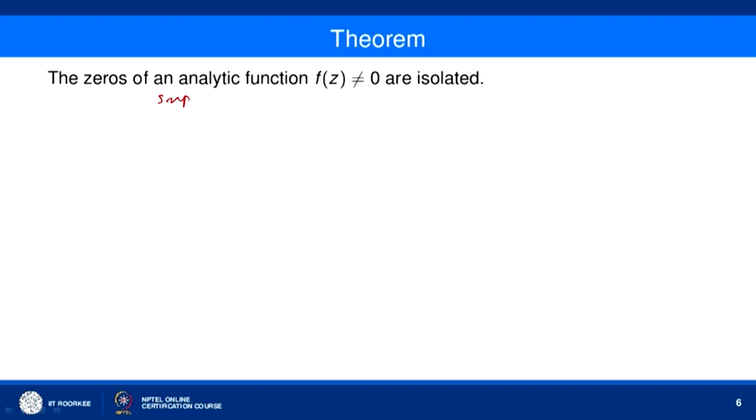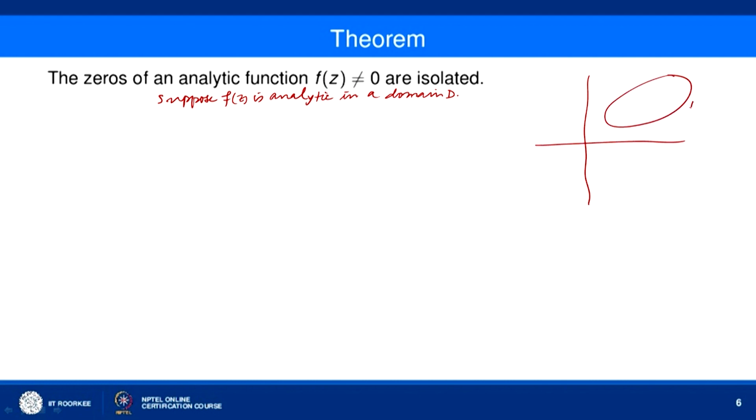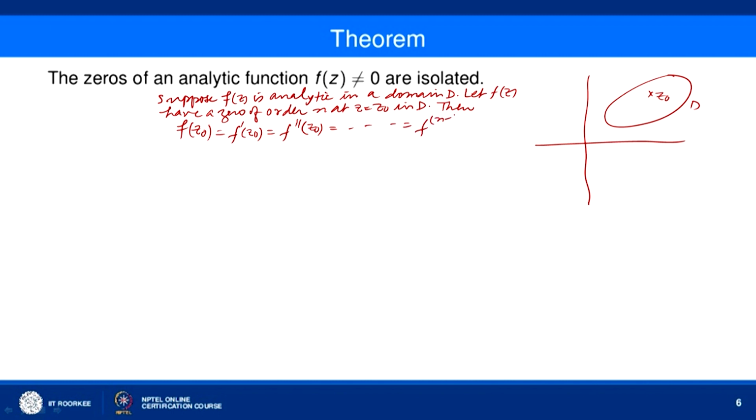Suppose f z is analytic in a domain D. Suppose this is your domain. z naught is any point in D. Further, let f z have a zero of order n at z equal to z naught in D. Then f z naught, f prime z naught, f double prime z naught, and so on, f n minus 1 z naught are equal to 0, but f n z naught is non-zero.